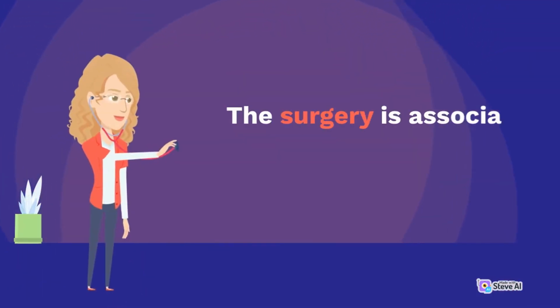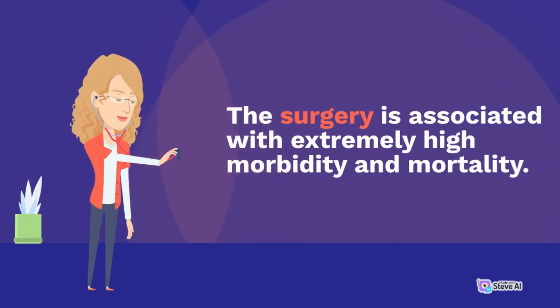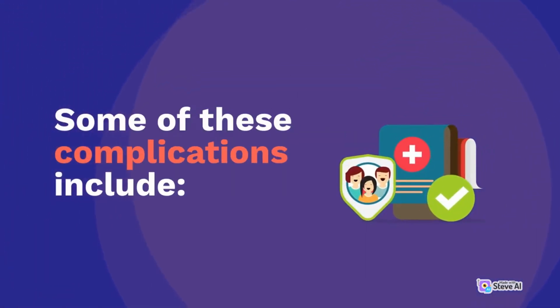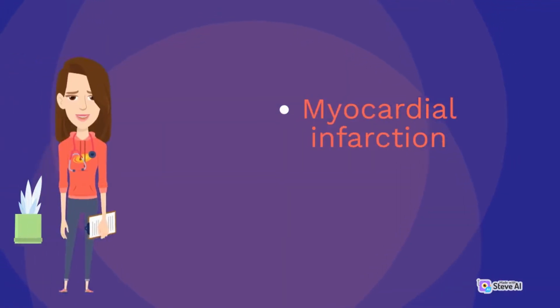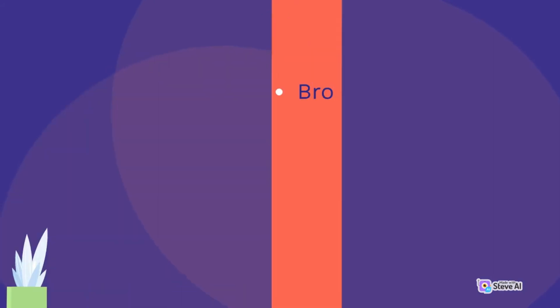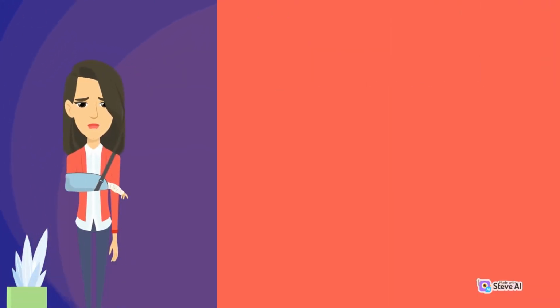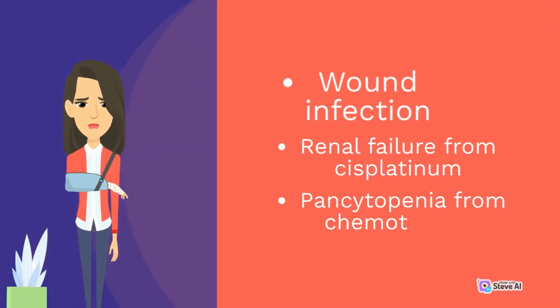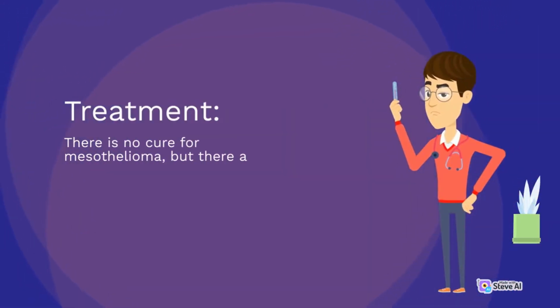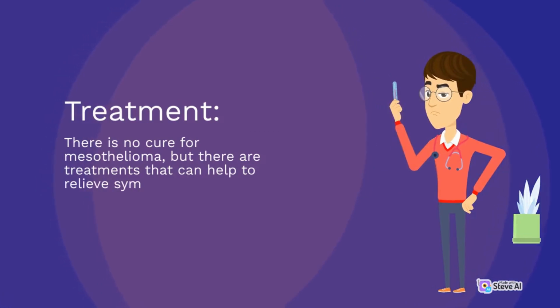Complications can arise because of malignant pleural mesothelioma itself, and the surgery is associated with extremely high morbidity. Some of these complications include myocardial infarction, dependency on the ventilator, bronchial air leak, wound infection, renal failure.